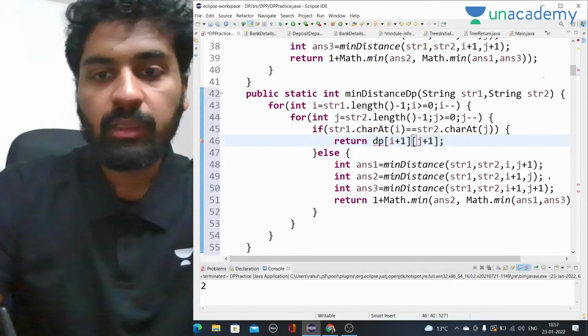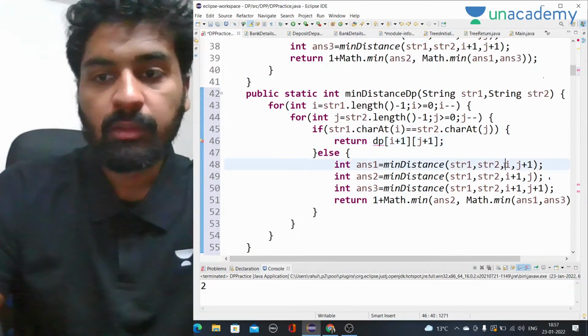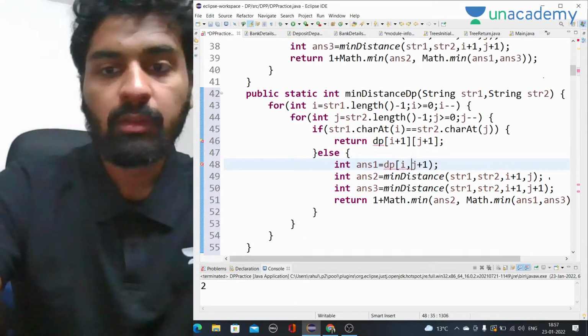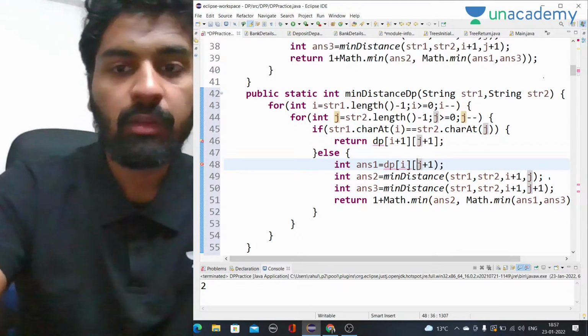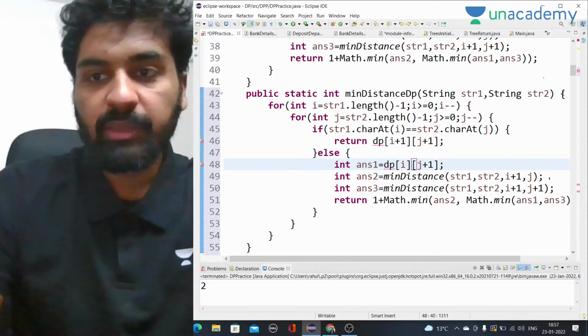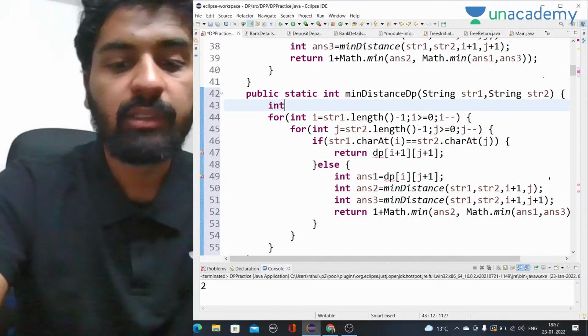Okay, second thing is, I haven't taken the DP array till here, so let's take a DP array as well.